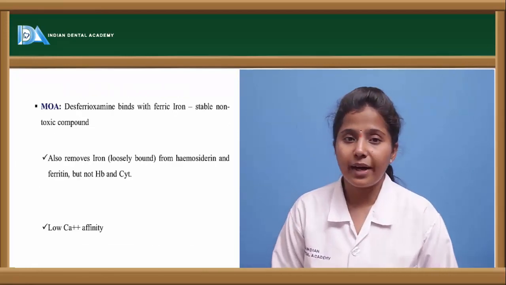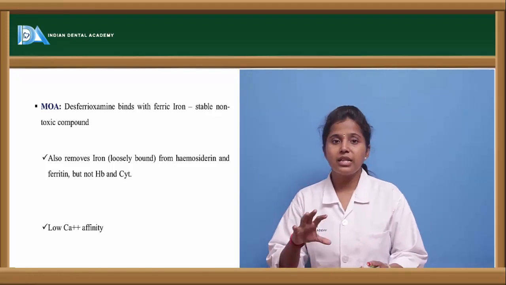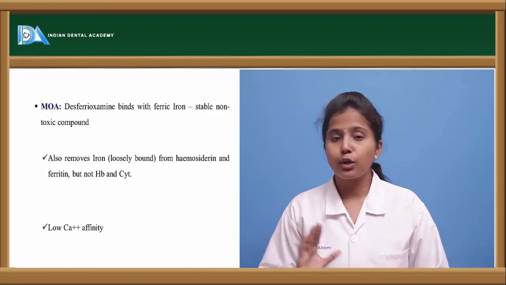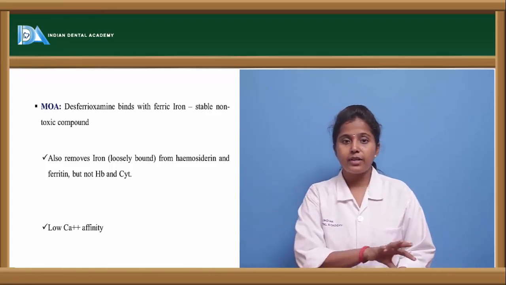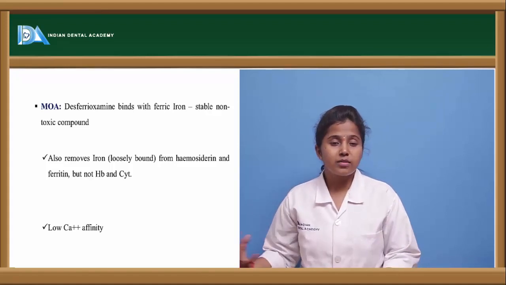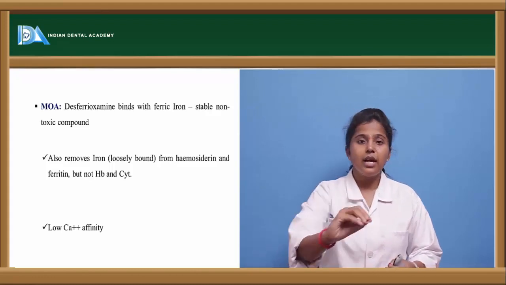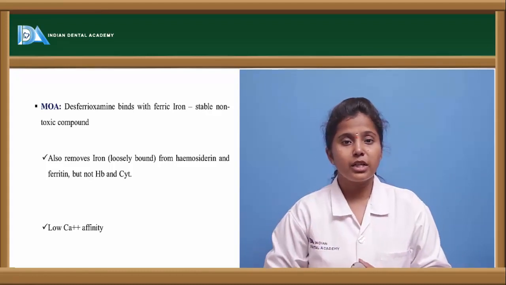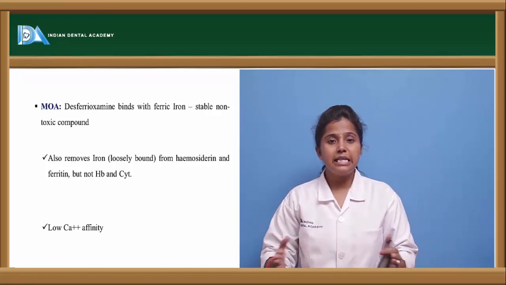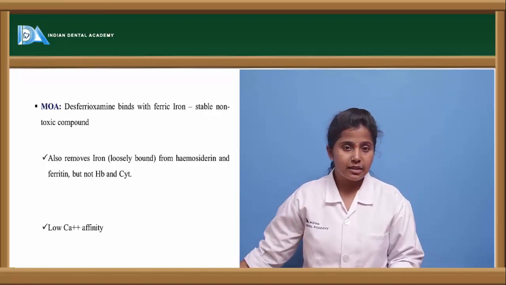What is the mechanism of action of desferoxamine? Desferoxamine binds with the ferric ion, Fe2+ ion, whereby it forms a stable, non-toxic compound. That is the reason it is non-toxic to the body. After forming this compound, when it enters the intestine, the metal is easily dissociable. Even though it is stable, it is easily dissociable, and it is excreted out of the body.